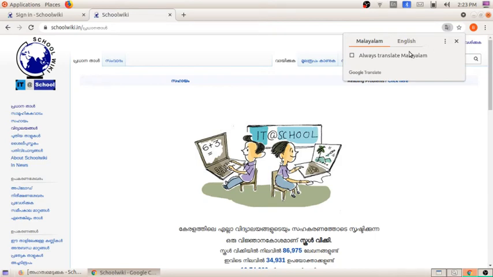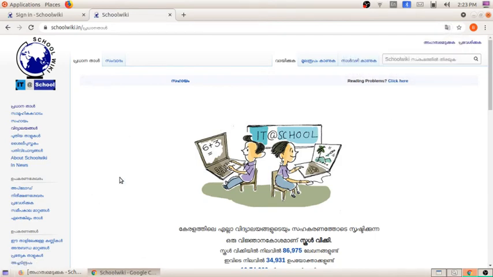So this is the page of School Wiki. After that, you can see on page number 37 that to become a member of School Wiki we have to create the membership in this portion. We already tried, but due to some technical issues it is not showing.